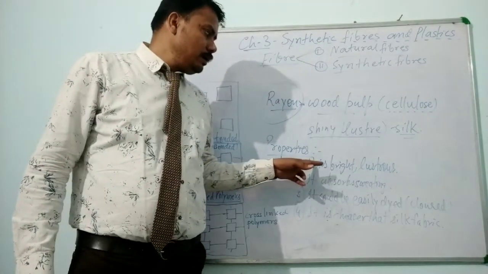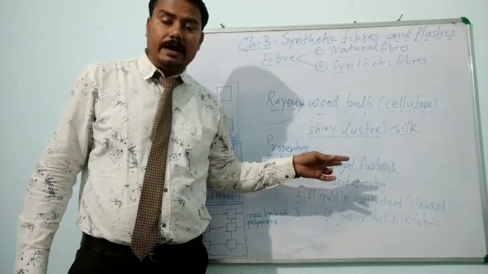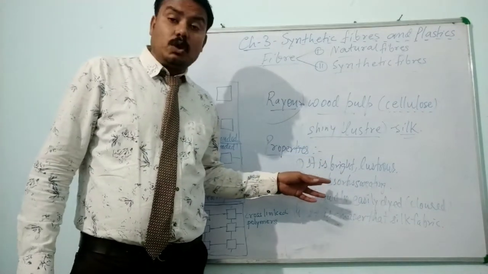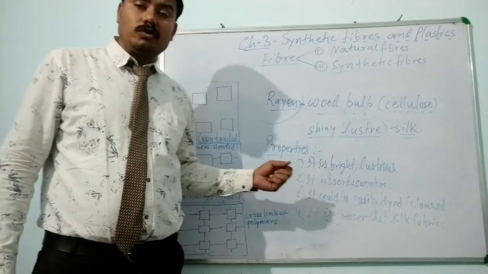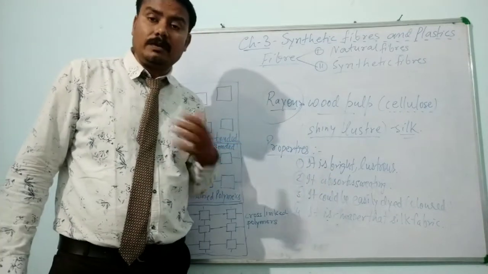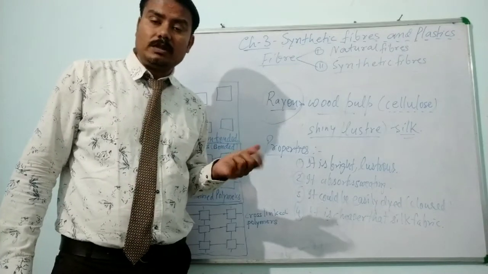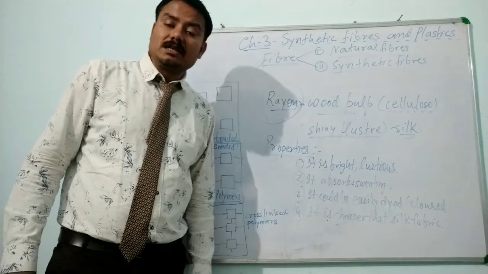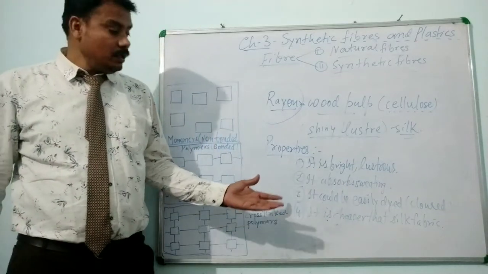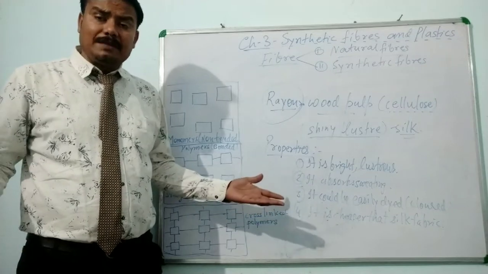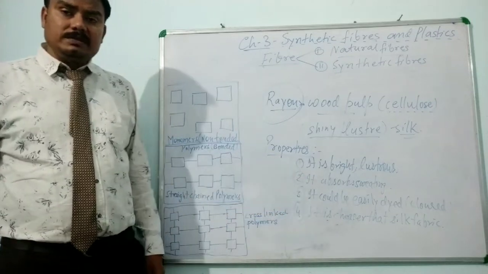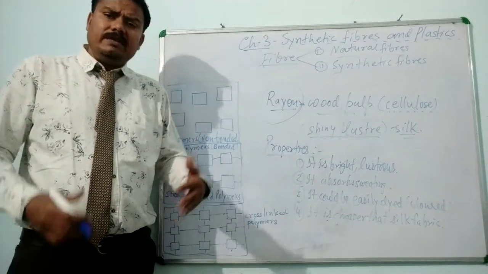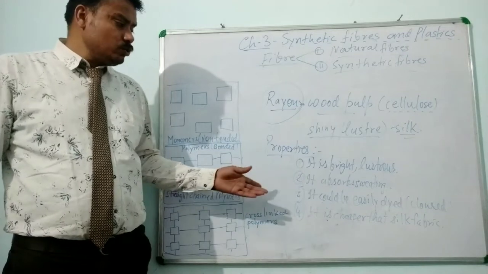Rayon is bright, lustrous and shiny. It absorbs water and sweating, so that we feel comfortable while wearing rayon clothes in the summer. It can be easily dyed, that means colored. We can apply different types of colors on that cloth. Rayon fabrics can be colored with many varieties of colors. So it can be easily colored.